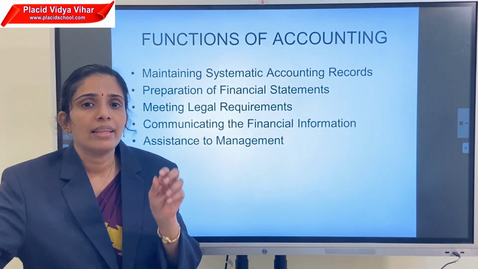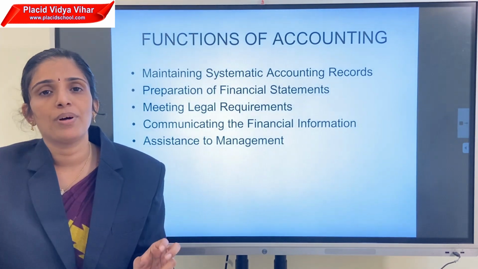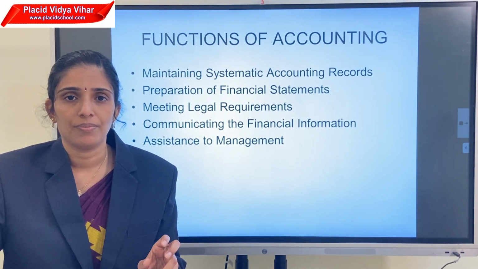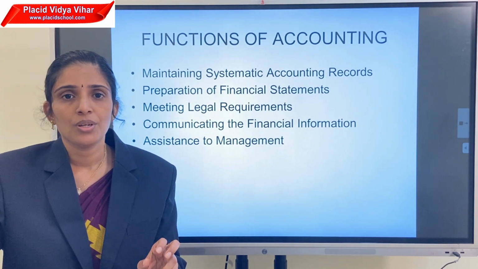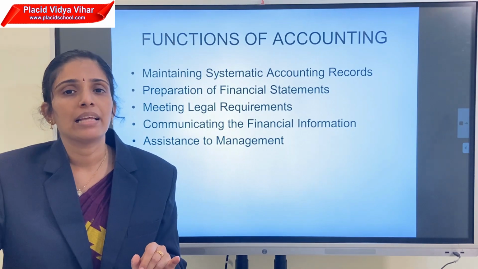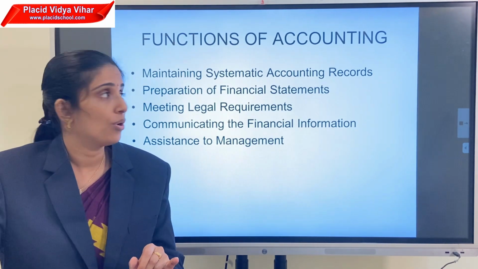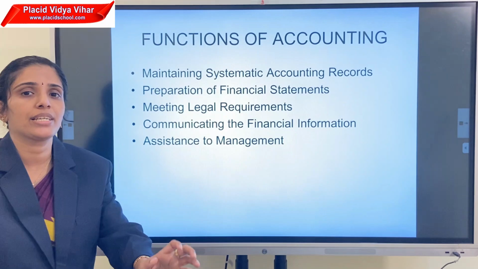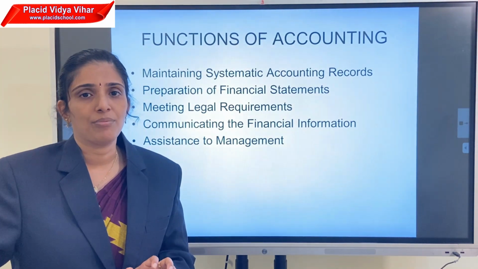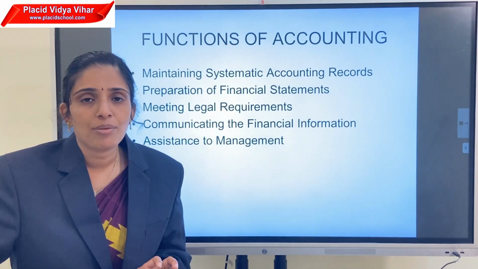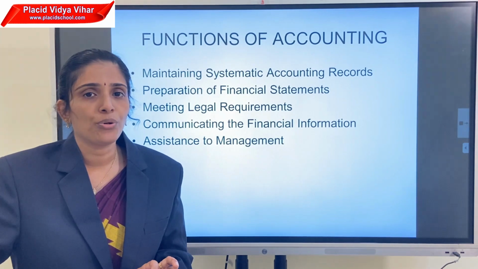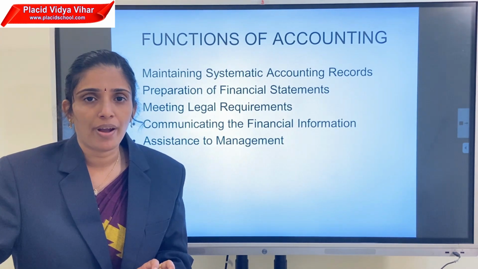If you record the transactions properly, then the results of the accounts are reliable. So the first function of accounting is maintaining systematic books of account or systematic accounting records. Then the second one is preparation of financial statements. Financial statement means final accounts. At the end of the accounting period, we prepare final accounts.